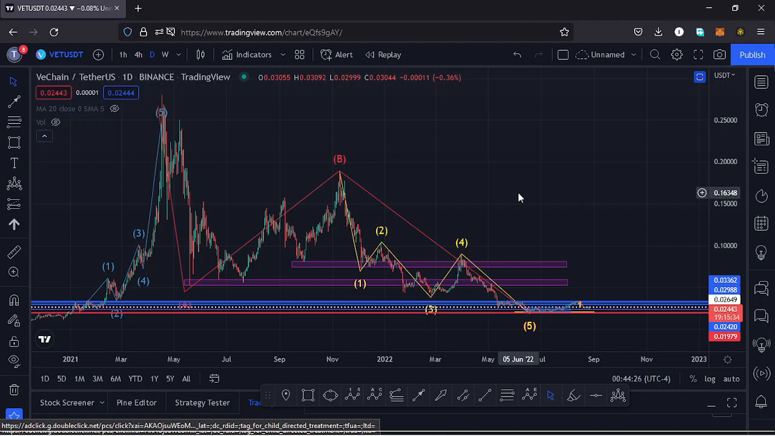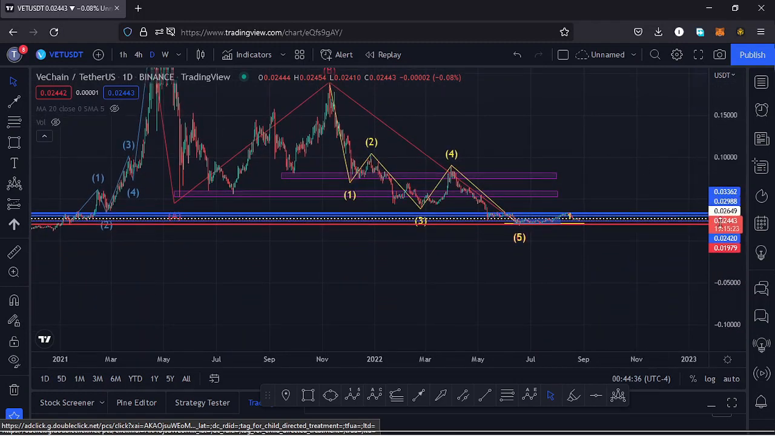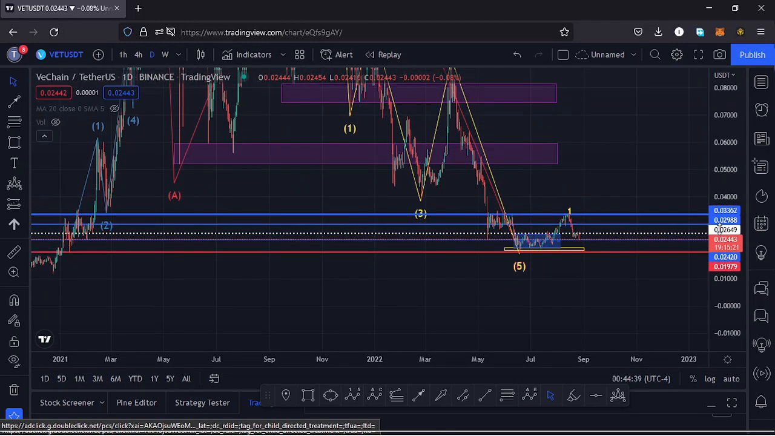I'll kickstart the video by giving a brief of what has been happening on this chart. Vechain from the all-time high has been seeing lower prices in this massive ABC correction, which has now taken us to around the $0.02 mark. Starting my analysis here on the daily chart.